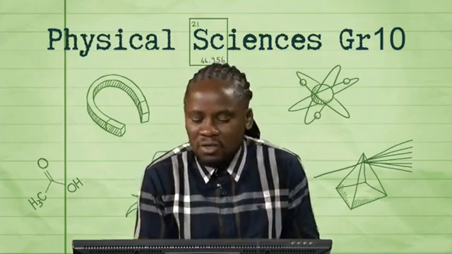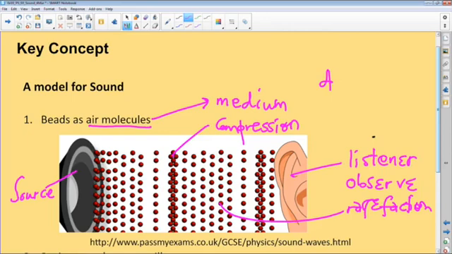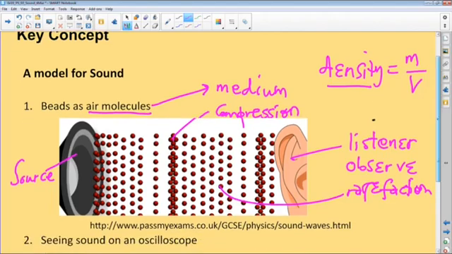So the mass per unit volume, in terms of density. Density, remember, is mass over volume, mass per unit volume. So it has to do with how closely packed the particles are. The more closely packed the particles of a medium are, the higher the density of that medium. If they are not closely packed, say, for example, in a gas, it's a lower density medium, which also affects the speed, something that we shall look at at a later stage.